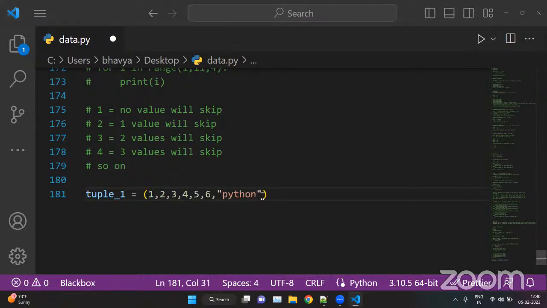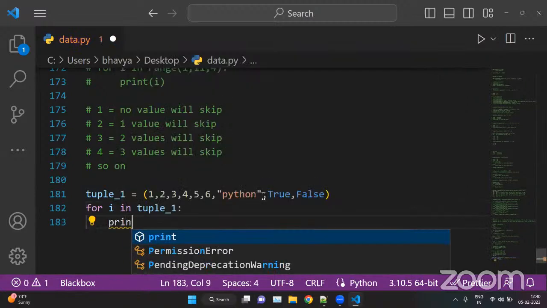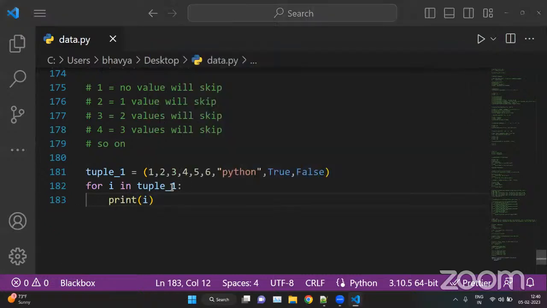So in the tuple we have these integers, we have strings, and we have True and False Boolean values.